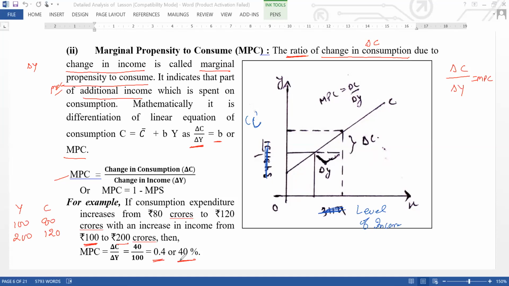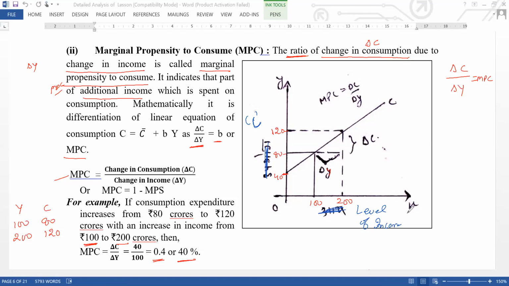You can also draw a diagram for this. Here income 100, here 200. From 100 to 200, this is delta Y. For consumption, let's say this is 40, here 80, and here 120. Make sure you draw the diagram on your own at home, putting the values according to data. I have written 40, 80, and 120 on the Y axis, and 100, 200 on the X axis.